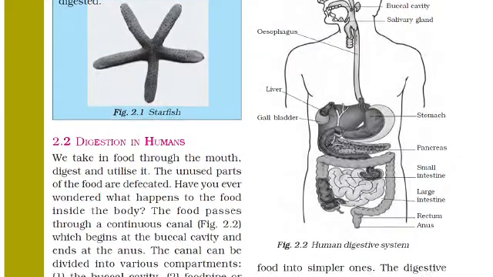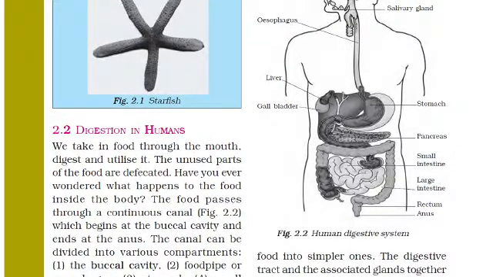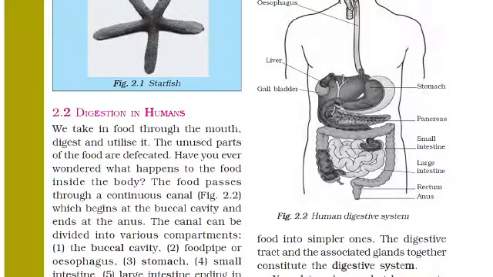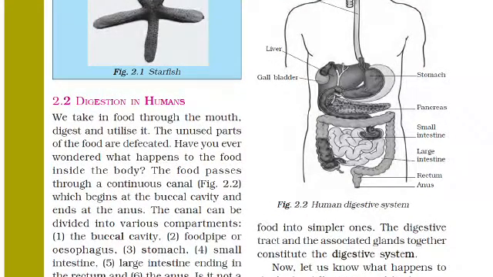Now, digestion in humans. We take in food through the mouth. We all know that we are taking our food from the mouth and digest and utilize it. Firstly we take the food with the mouth, then it is digested, and then it is utilized by us. The unused parts of the food are defecated, means the part of the food which is not of use is taken out from the body.